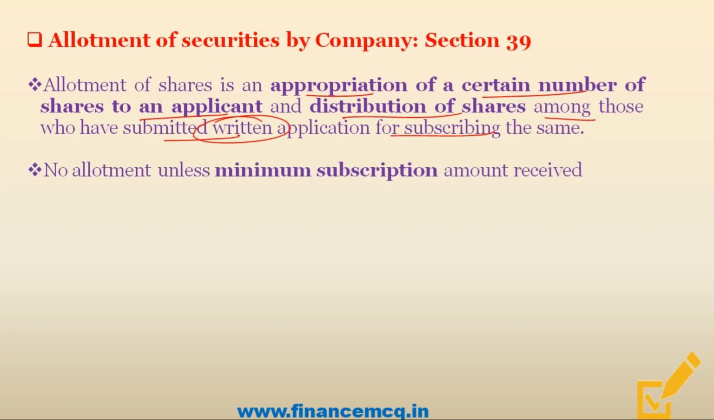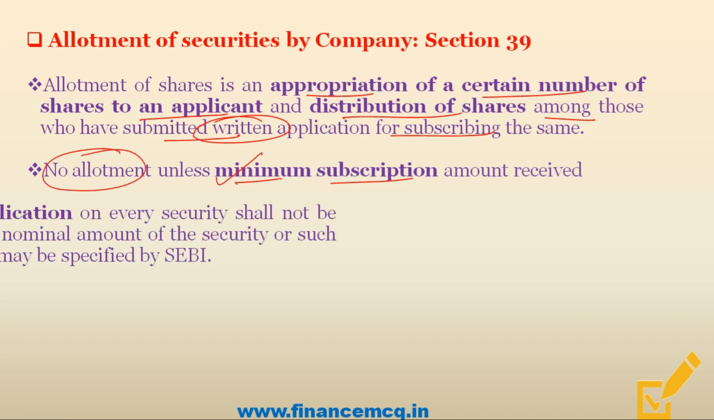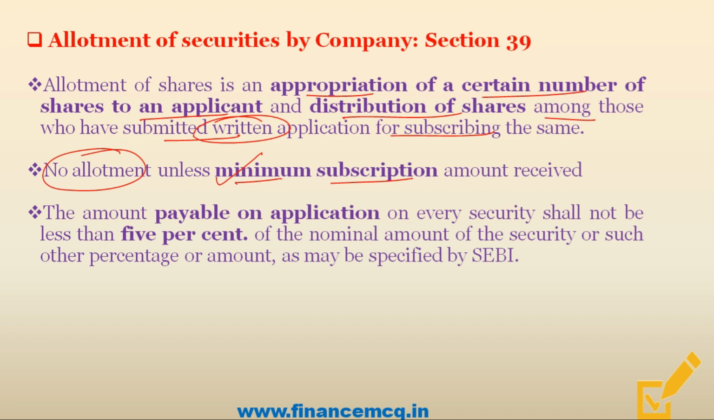And friends, the company in its prospectus declares an amount as the minimum subscription. And friends, if the minimum subscription is not received, then remember that the company cannot make any allotment. Moving on. Friends, remember that the amount payable on application on every security shall not be less than 5% of the nominal amount of securities or such higher percentage or amount as may be specified by SEBI. So friends, for example, if a company has issued a share of face value 100, then in that case the application money has to be minimum 5 rupees.